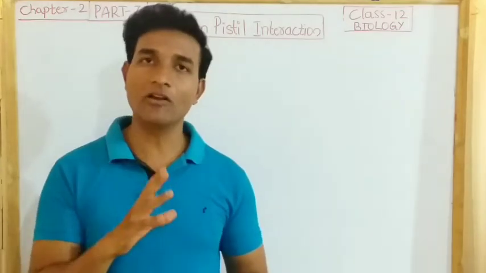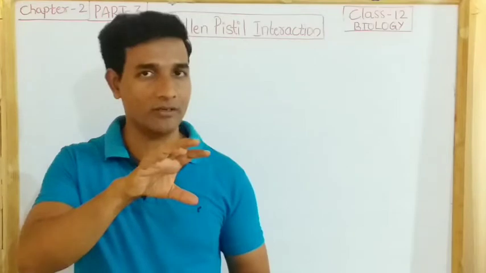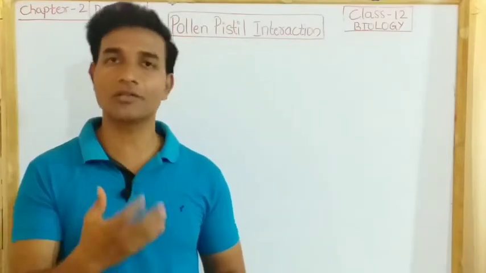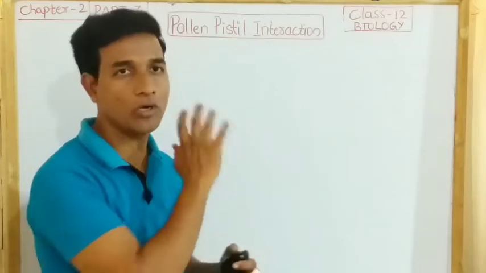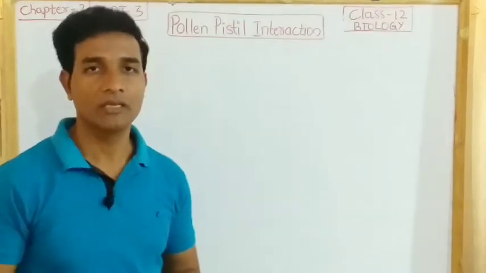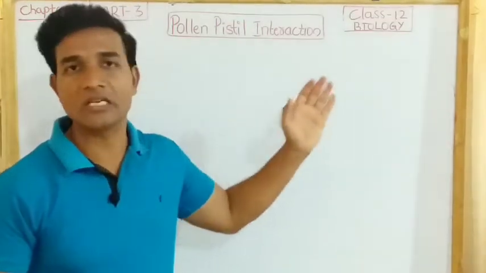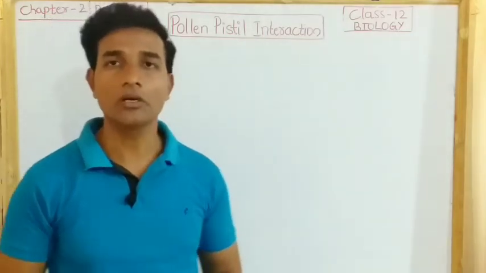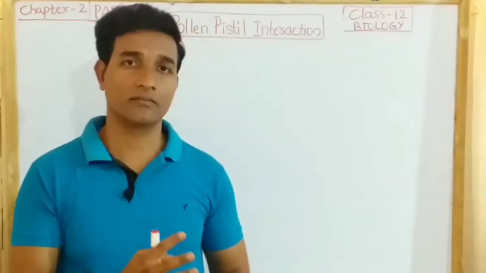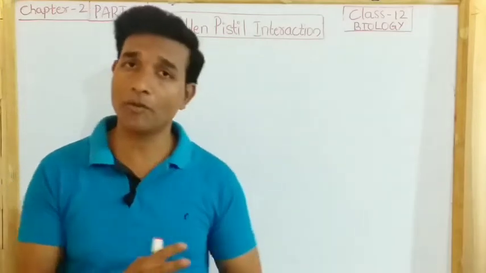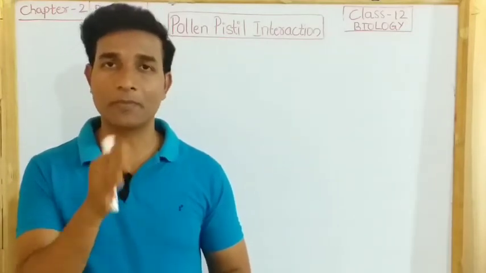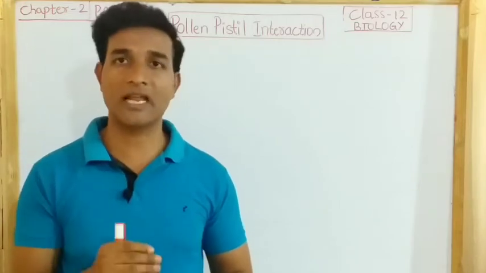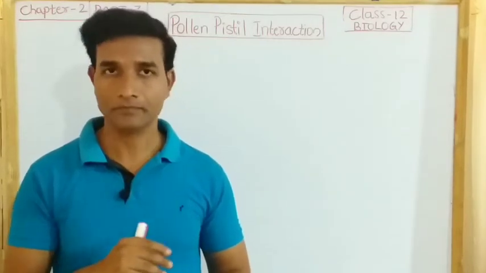This ability of the pistil to recognize the pollen, followed by its acceptance or rejection, is a result of a continuous dialogue between the pollen grain and the pistil. This is called pollen-pistil interaction. All interaction of the pollen and the pistil is mediated by chemical components which are present on the stigma as well as the pollen grain.